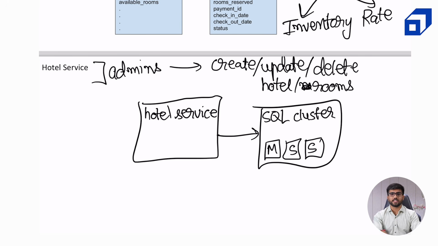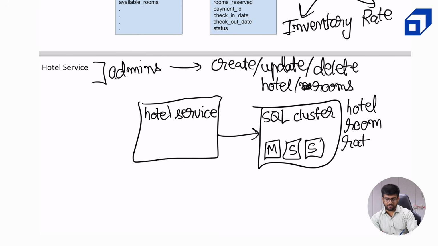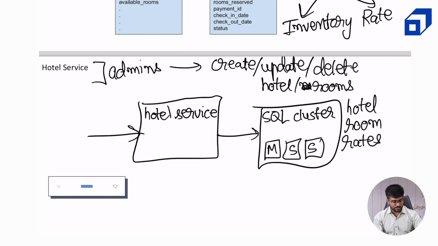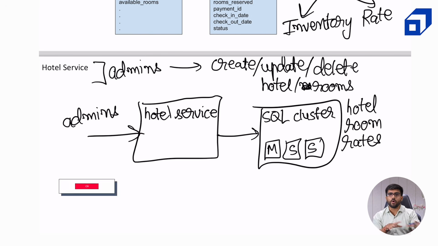Now it is important to understand what all different tables will be stored in the SQL cluster. So we'll start with the hotel table. We will also store the room table. We also need to store the rates, and we can possibly store the inventory as well. But one issue over here is that we are not going to make the bookings via the hotel service, since this is accessible only to the admins, and hence we might want to avoid storing the inventory, because then it won't be consistent over here.